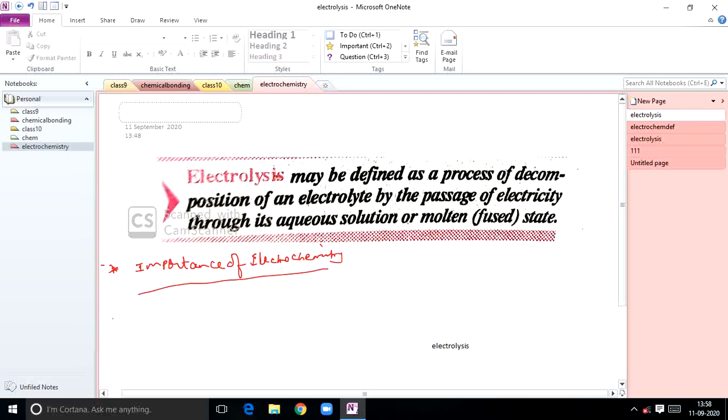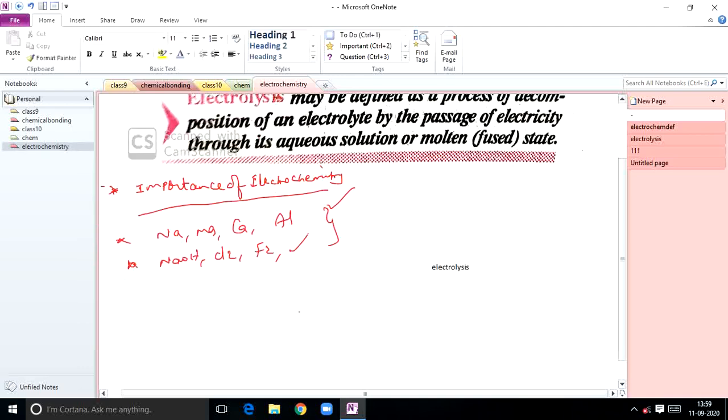So generally metals such as sodium, magnesium, calcium, aluminum, and a number of chemicals, some compounds such as sodium hydroxide, chlorine, fluorine, which are commercially important products. So these metals can be extracted by using electrochemistry techniques. At the same time, some important commercial compounds like sodium hydroxide, chlorine, fluorine can be produced by electrochemical methods. Even batteries and cells are used in various instruments and other devices.